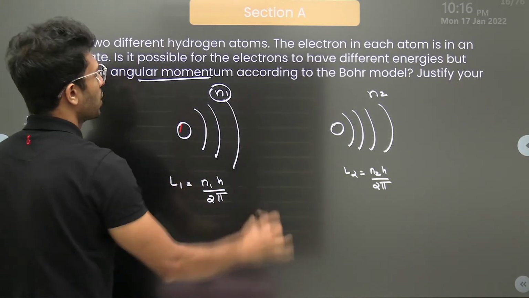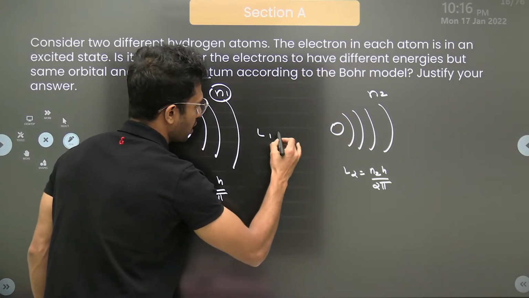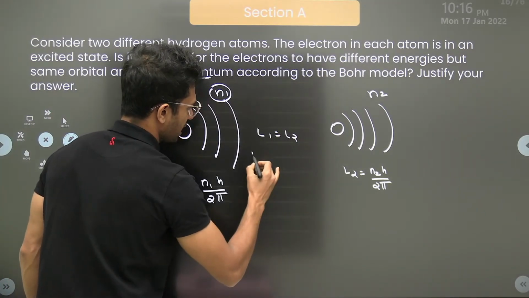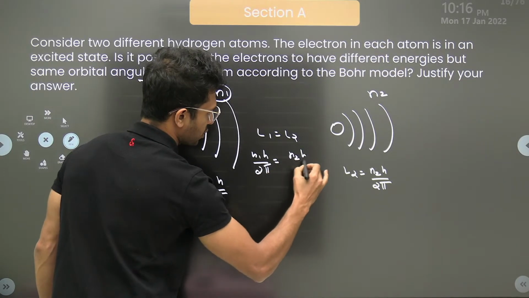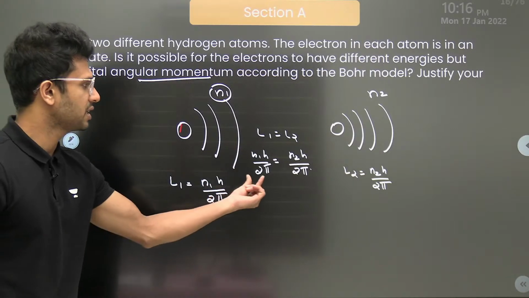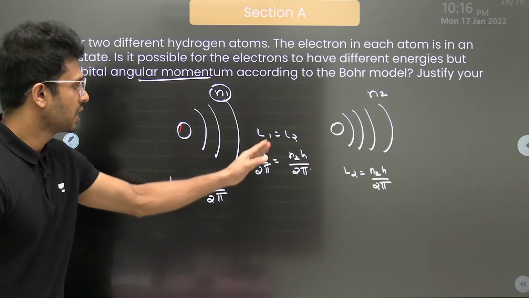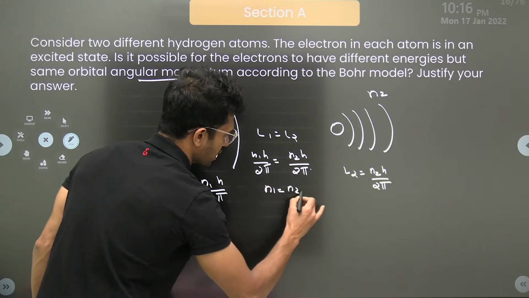It says to have the same angular momentum. If L1 is equal to L2, then n1 h by 2 pi will be equal to n2 h divided by 2 pi. I just have equated the values of L1 and L2. h by 2 pi will cancel, which says n1 equals n2.